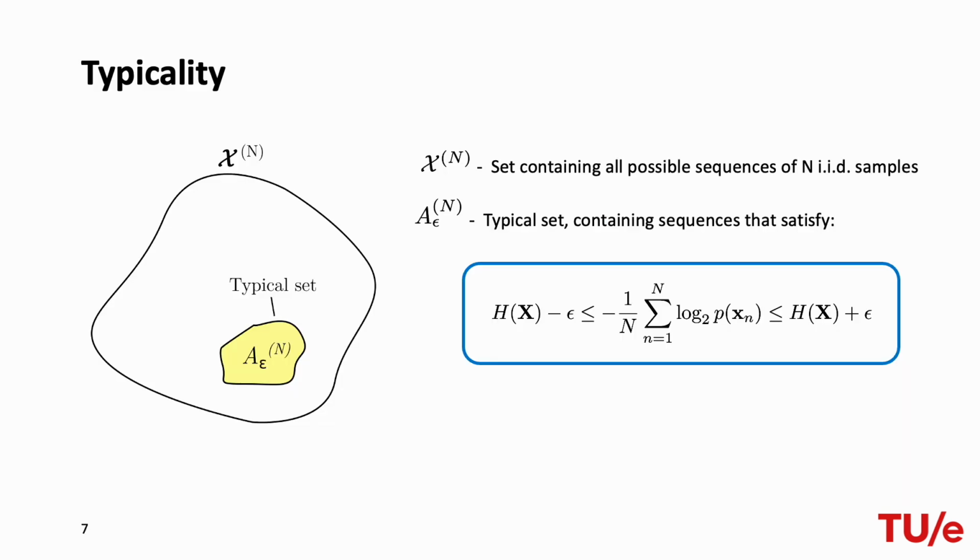Given a set containing all possible sequences of n IID samples, and a typical set containing samples that satisfy the following relation, which basically says that the empirical entropy of the typical set will converge to the entropy of the source distribution. It's important to note that this is not the most likely sequence. To illustrate this, we provide a counterexample.